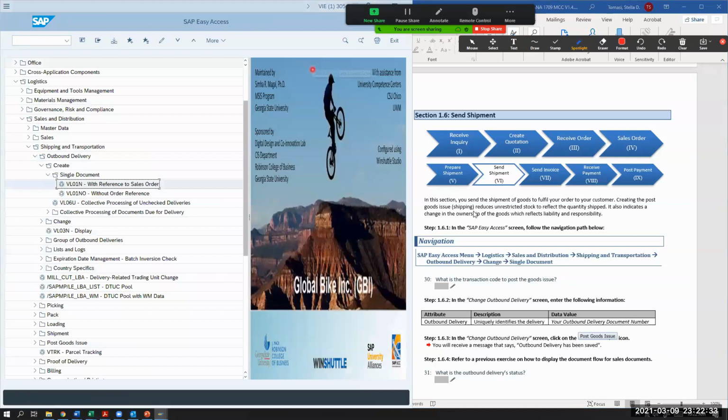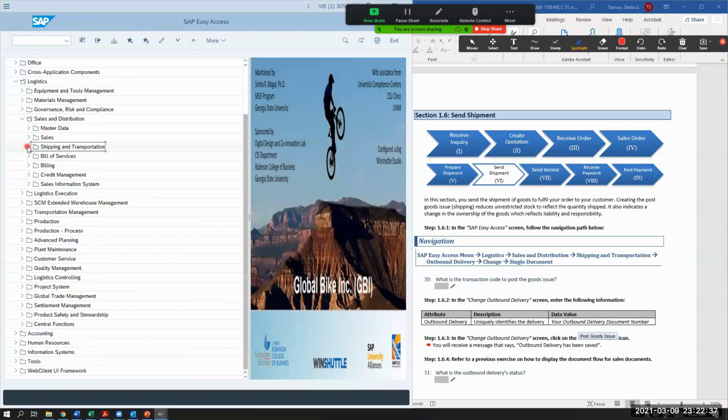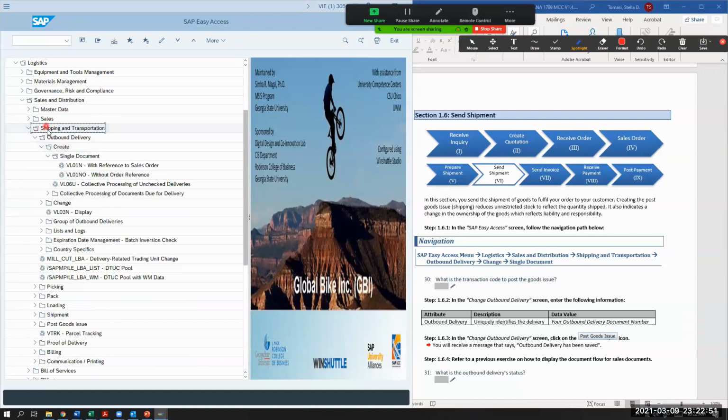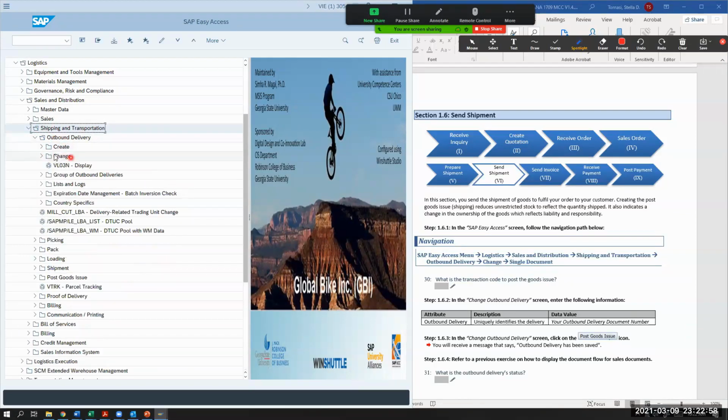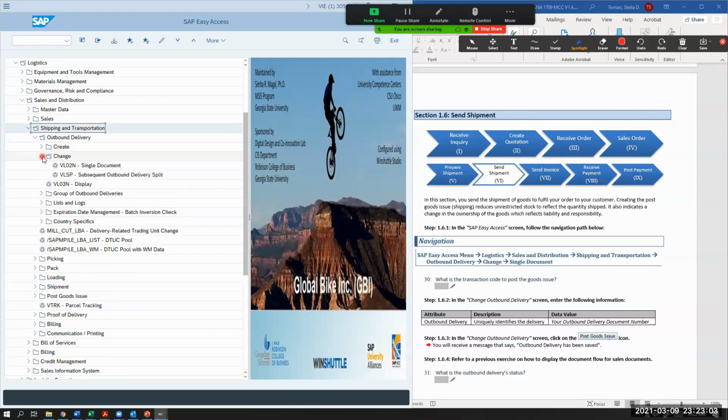Okay, great. So we're in this navigation and we're back into logistics here. And then we're going to go into sales and distribution. We're going to go to shipping and transportation. We're going to open up shipping. We're going to go into outbound delivery. We're going to go to change folder. And we're going to go to single document.